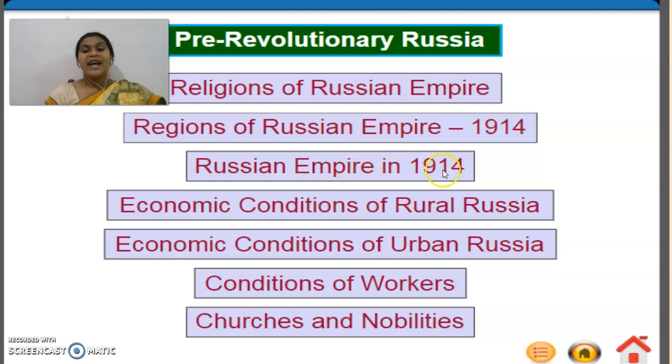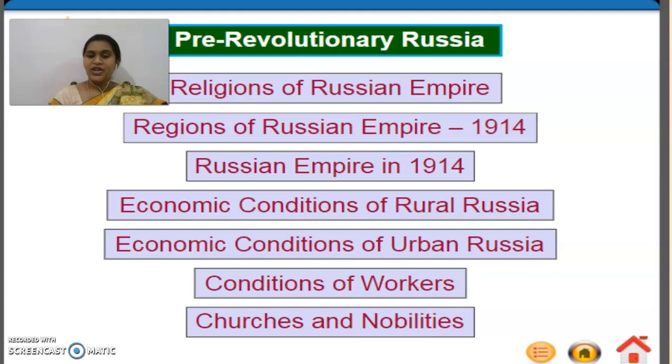The Russian Empire in 1914, that is the situation of the people. All those things we are going to see, and the economic conditions of rural Russia and urban Russia. Coming to the revolutionary activities, it's not only about the political activities or political changes. Yes or no, children? Here we are going to see even the economic conditions of the people and the society, and the political and social changes.